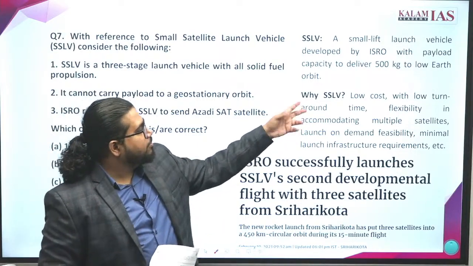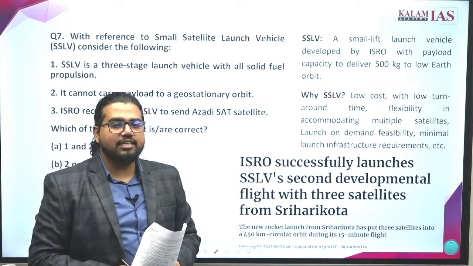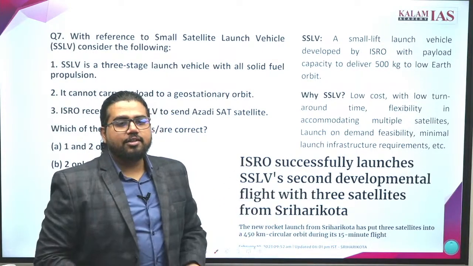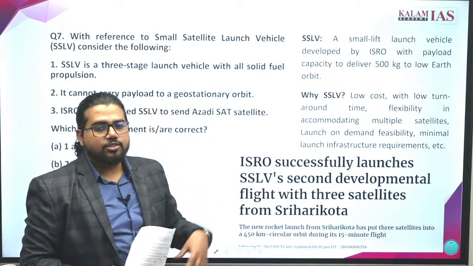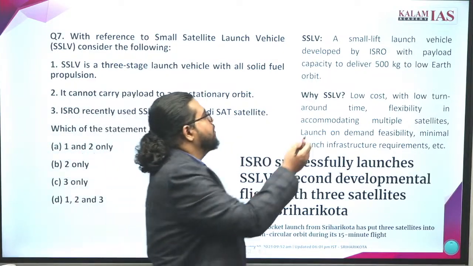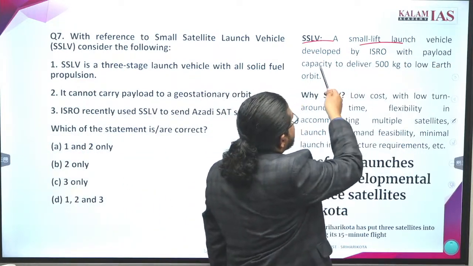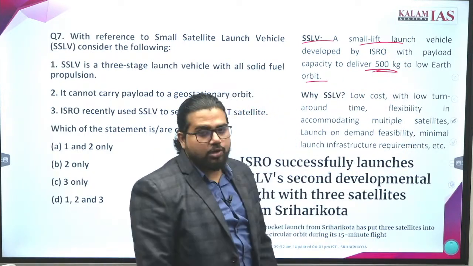So we have PSLV, GSLV, and other systems. The issue with PSLV and GSLV is that the assembling time is considerable. You cannot expand the number of launches beyond a limit. To overcome this, we have come up with SSLV. It is a small satellite launch vehicle developed by ISRO, with a payload capacity of 500 kg to low Earth orbit.